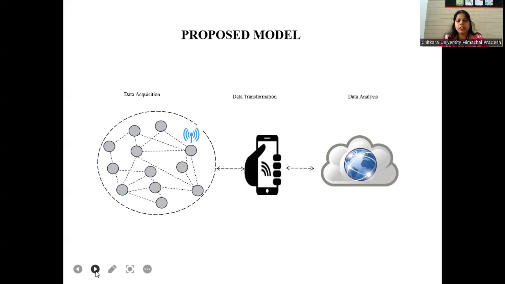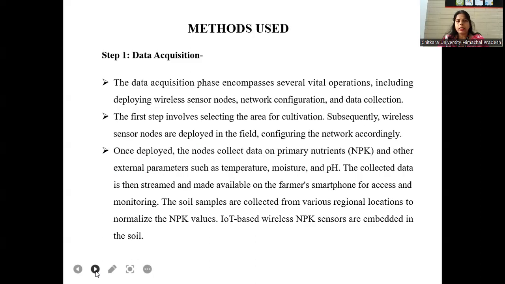The proposed model has three phases. One is data acquisition, the next is data transformation, and the third is data analysis. The methods used in this paper start with step one, data acquisition. The data acquisition phase encompasses several vital operations, including deploying wireless sensor nodes, network configuration, and data collection.